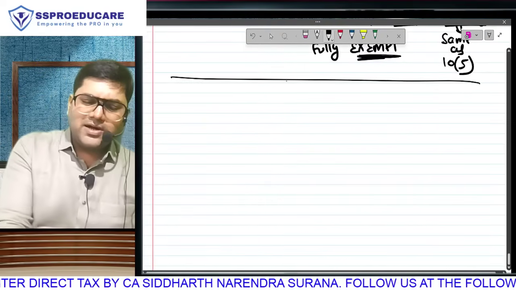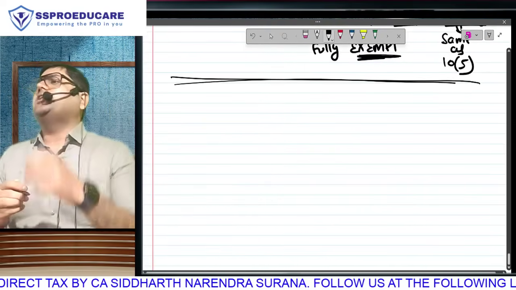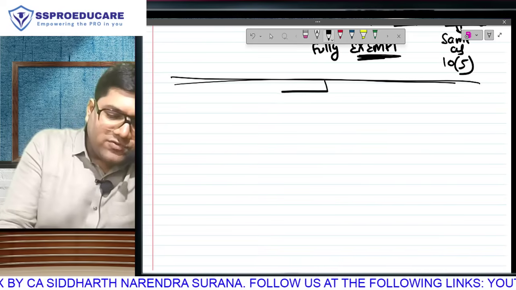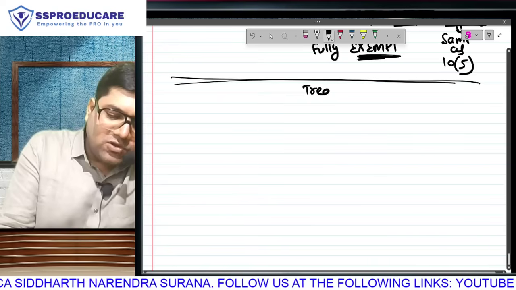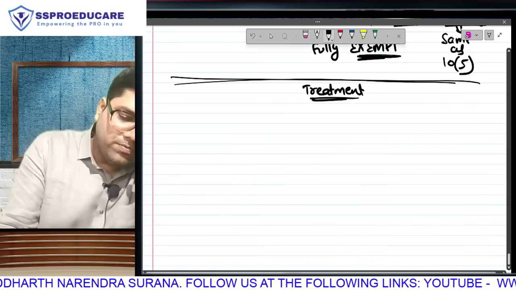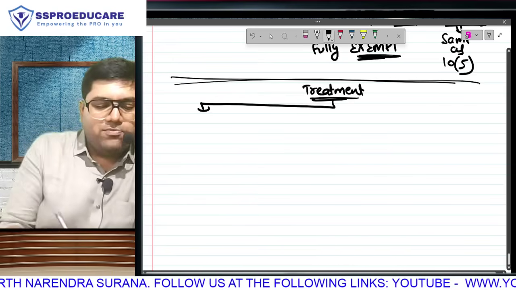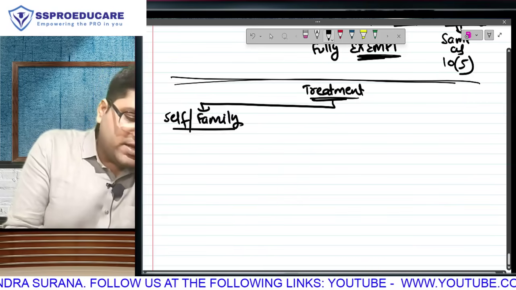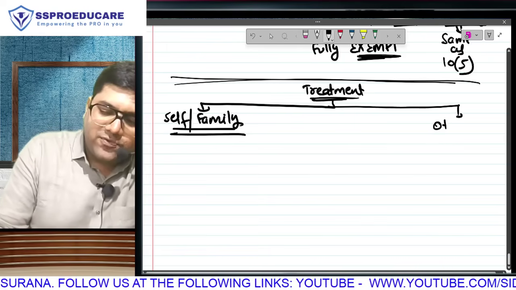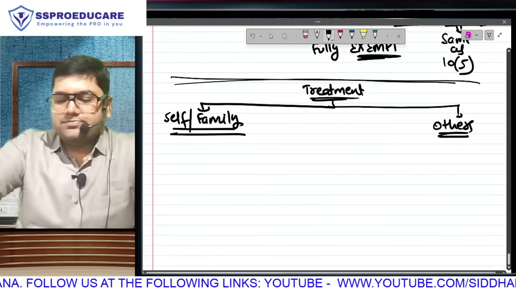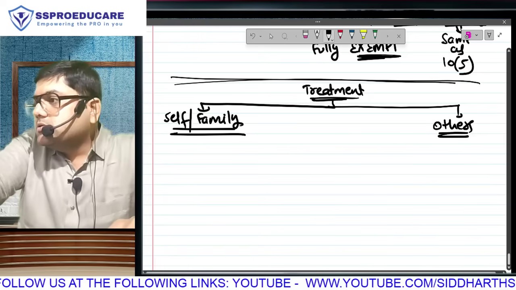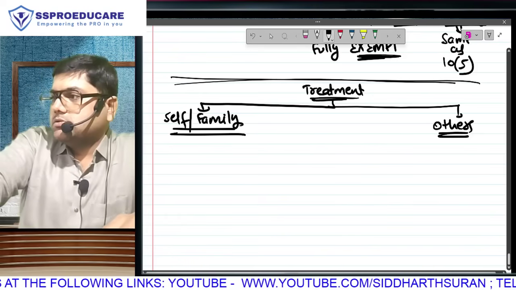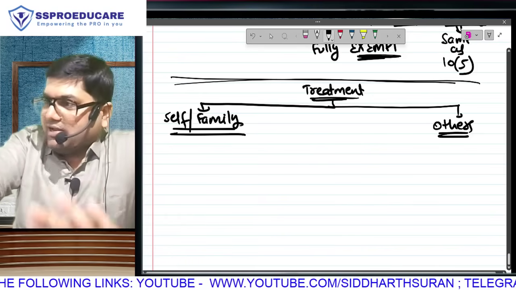Once you know this, the other part honestly is very, very easy, because whatever the employer is paying to the hospital is your taxable perquisite. However, you will have to go and check whom your boss is giving you medical treatment for. Is your boss giving you medical treatment for yourself and family, or for others? The definition of family is again the same. So you use the word reimbursement, but when you start to do it, you say that reimbursement is not allowed. Reimbursement is not an allowance, meaning it is a perquisite.